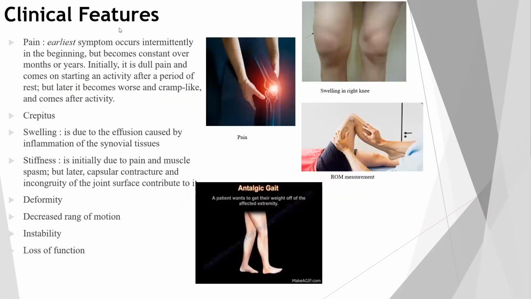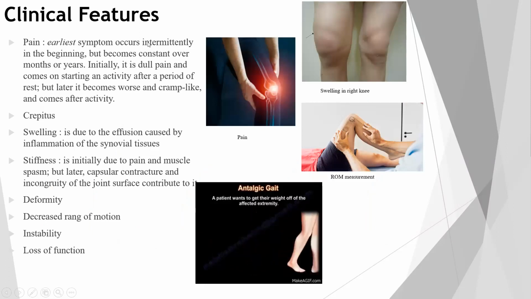Now what are the clinical features of osteoarthritis? Pain. Pain is the earliest symptom and occurs intermittently in the beginning, like after small activities, but becomes constant over months or years. Initially it's a dull pain that comes on at the start of an activity, after a period of rest, but later it becomes worse and cramp-like and comes after activity. So this is the pain in the joint.